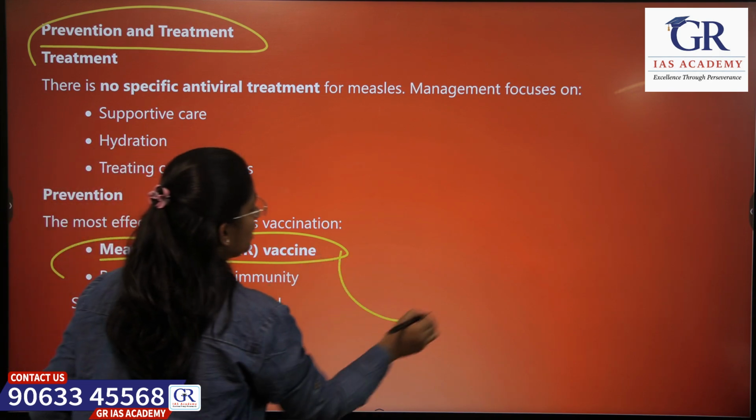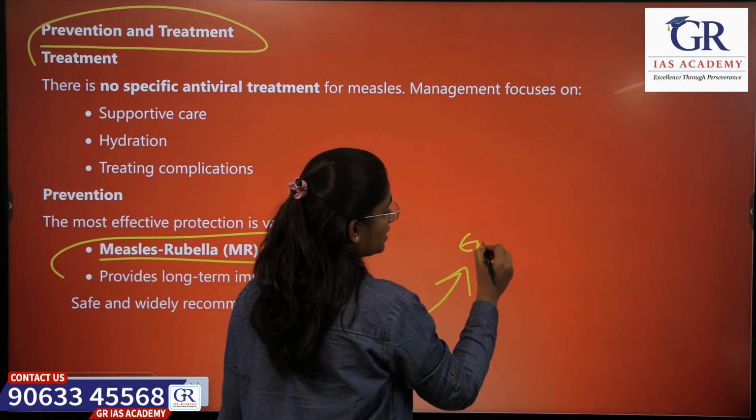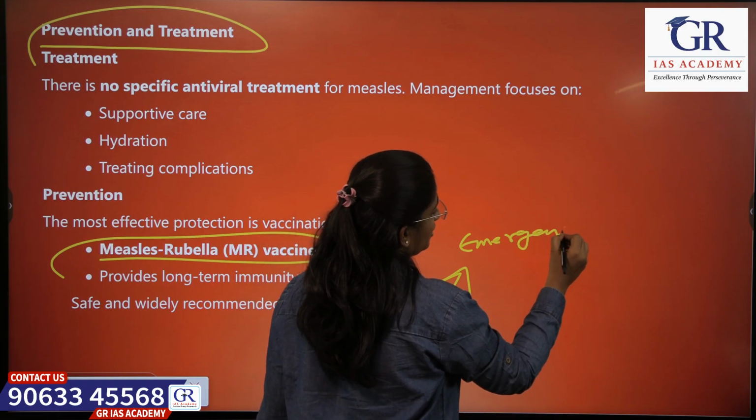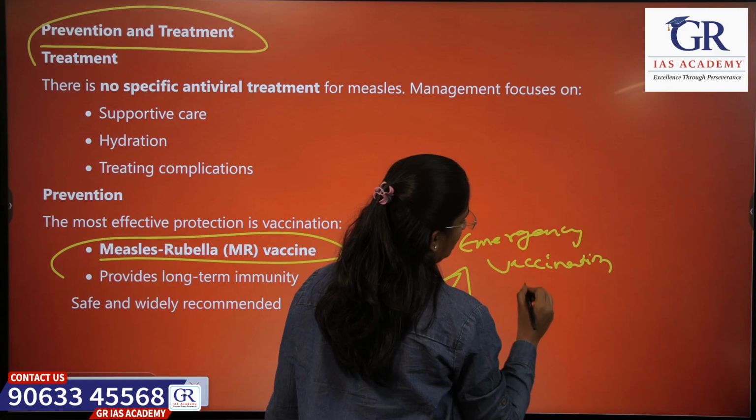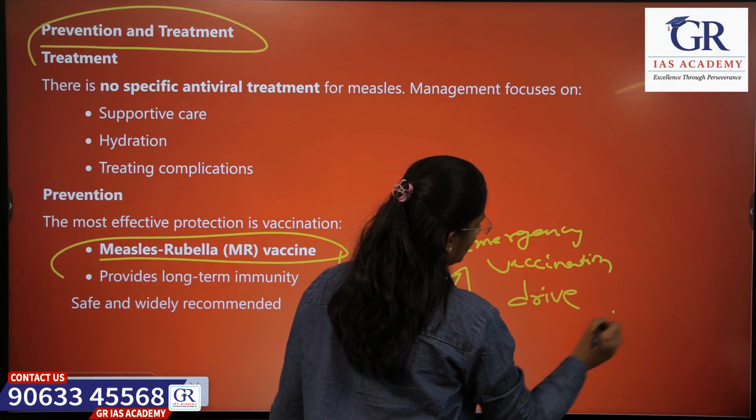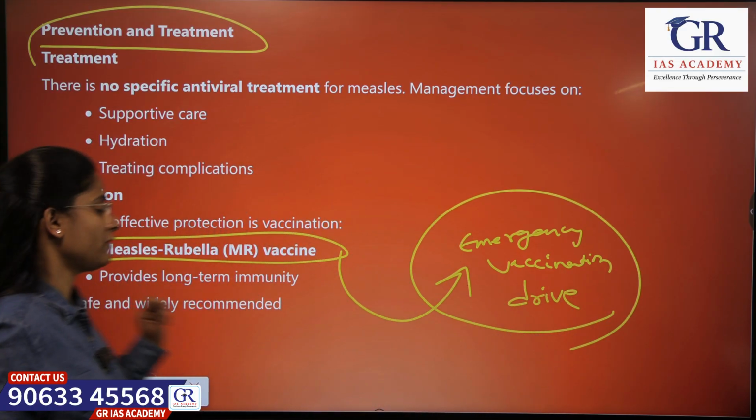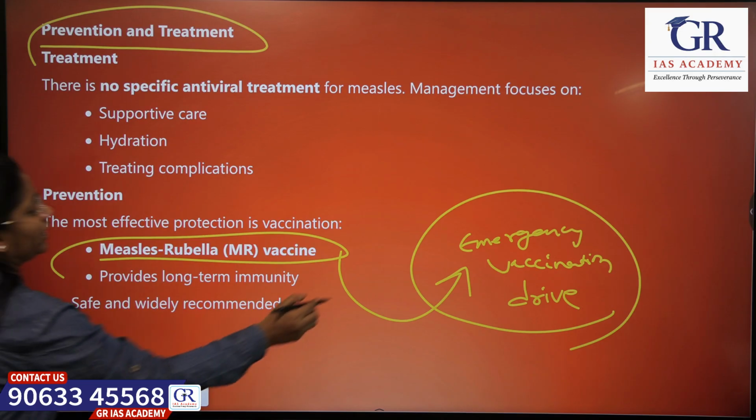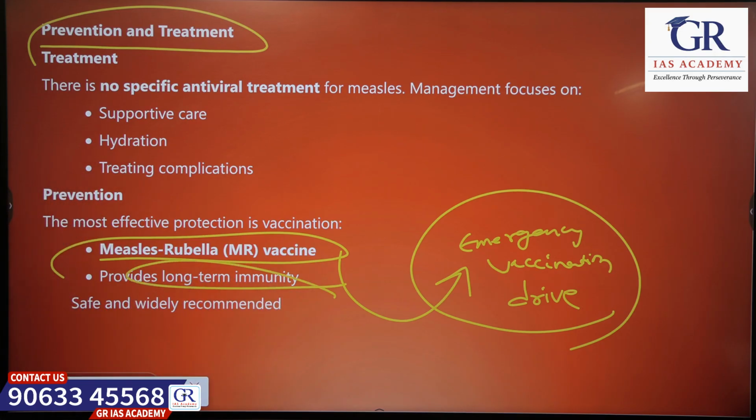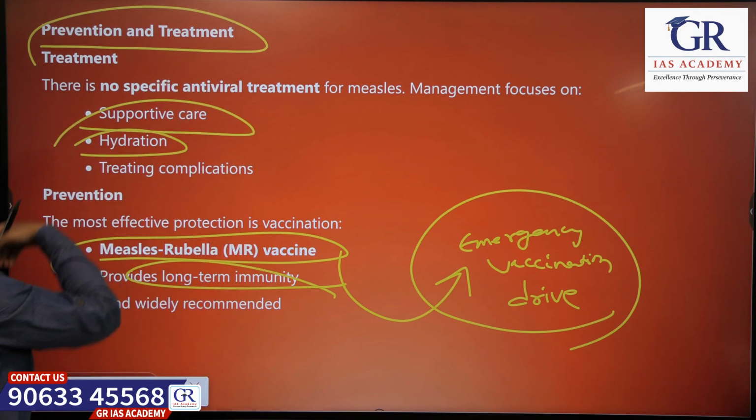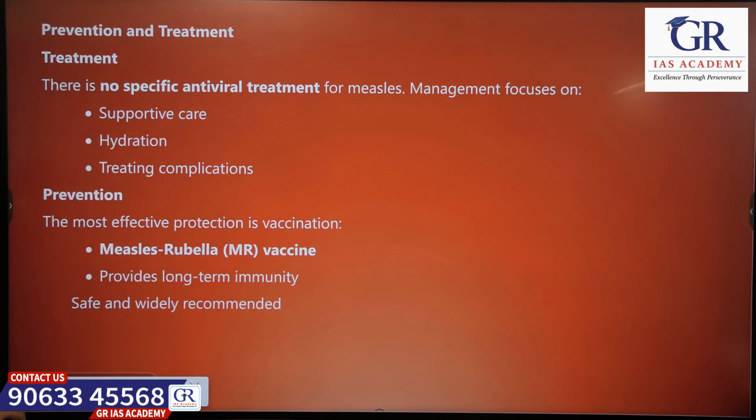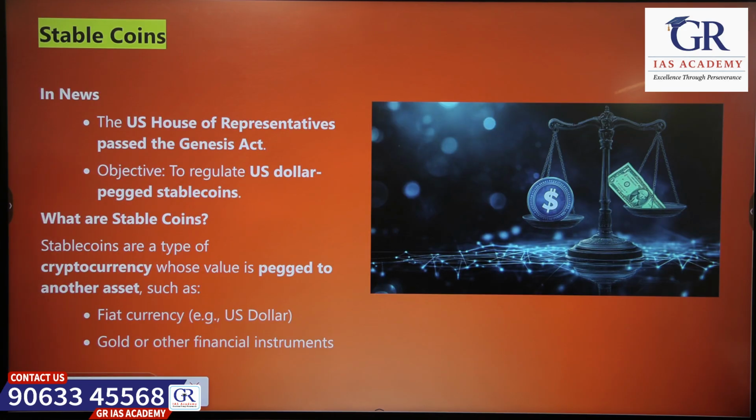That is the reason why Bangladesh has taken an emergency vaccination drive. So prevention means you have to take the vaccine. This will provide immunity for a longer duration. There is no specific treatment. You have to take care, hydrate yourself and treat any complications that arise because of measles.